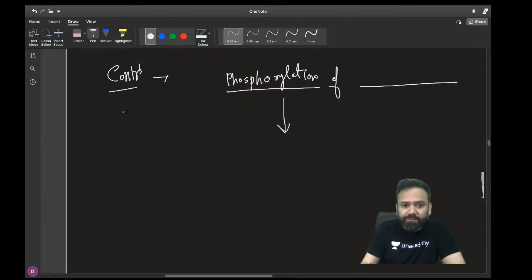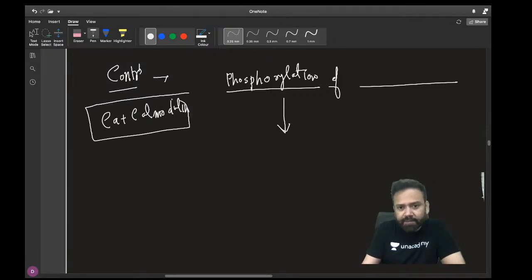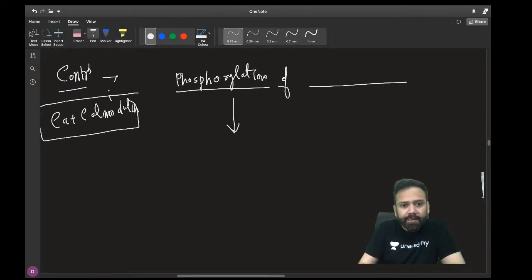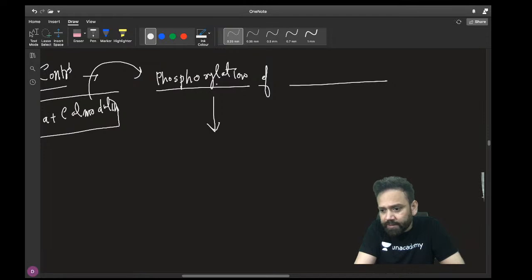Calmodulin actually combines with calcium. You are correct at this level. Calcium combines with calmodulin, because calcium binds with calmodulin, and this causes phosphorylation of which protein? Yes, Nisha Singh, Sai, Akshay Gupta, you are correct. It is MLCK.